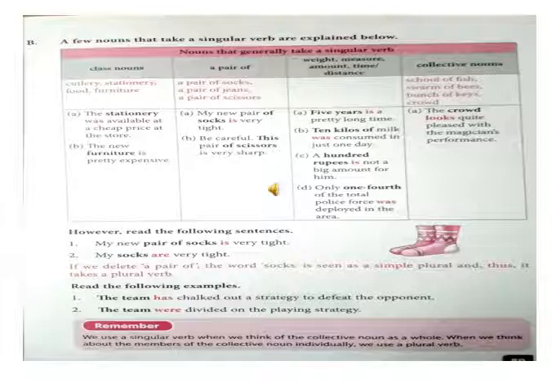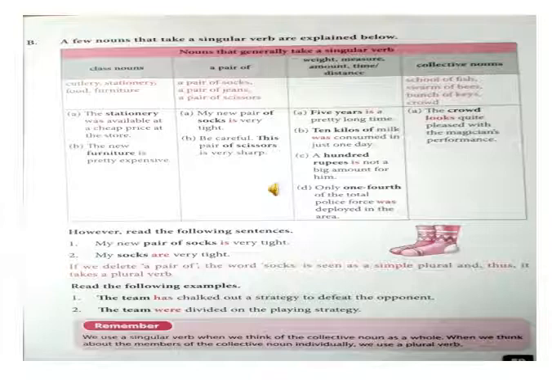The stationery was available at a cheap price at the store. The new furniture is pretty expensive. Now for pair of. My new pair of socks is very tight. Be careful, this pair of scissors is very sharp.